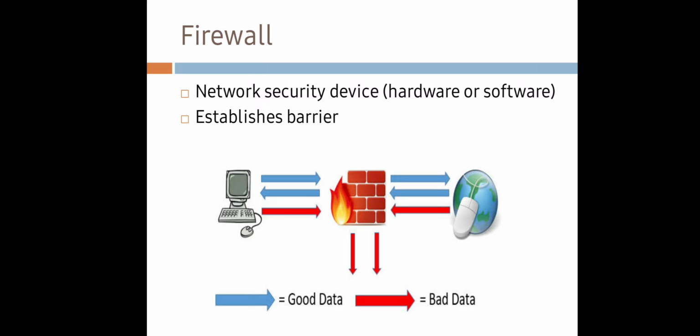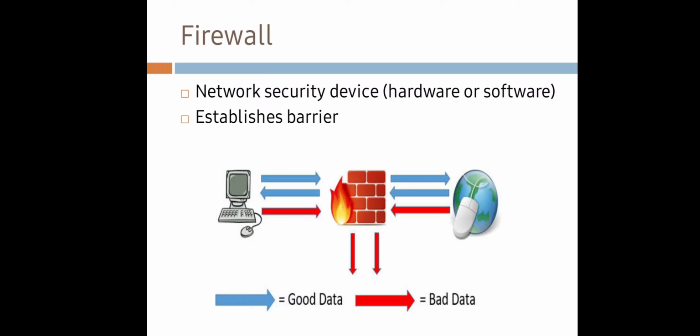all other applications. A firewall establishes a barrier between a secured internal network and the outside untrusted network such as the internet. Based on a defined set of rules, the firewall either accepts or rejects specific data traffic.